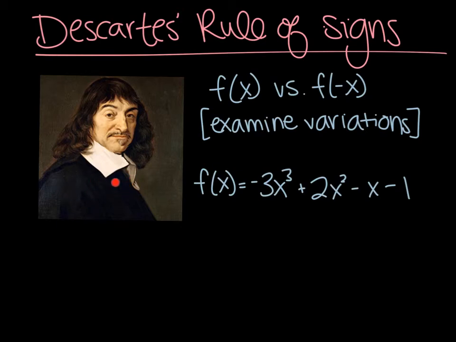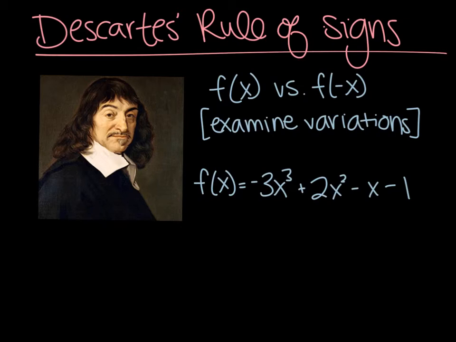So Descartes developed something that we now call the rule of signs. The rule of signs is examining variations between our original f of x function and f of negative x, meaning that for every x that we see, we would substitute in a negative x. We want to examine the variations between the functions in terms of signs, moving from positive to negative or negative to positive. Those variations in sign will help us determine how many real positive or how many real negative zeros we have. So in order to determine how many positive zeros we have, we want to look at sign changes.